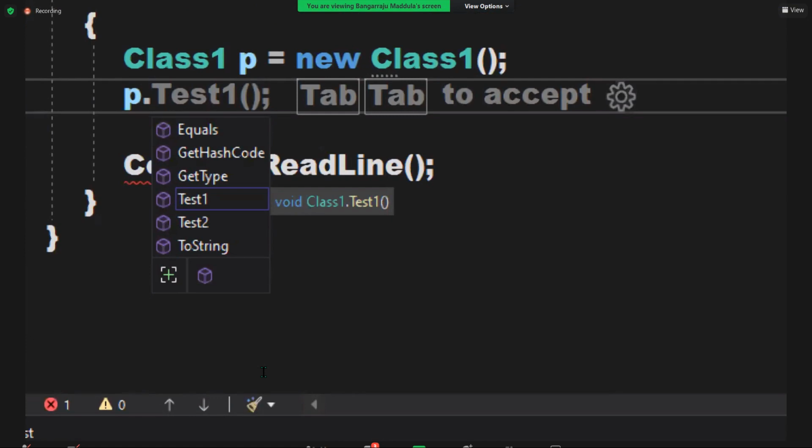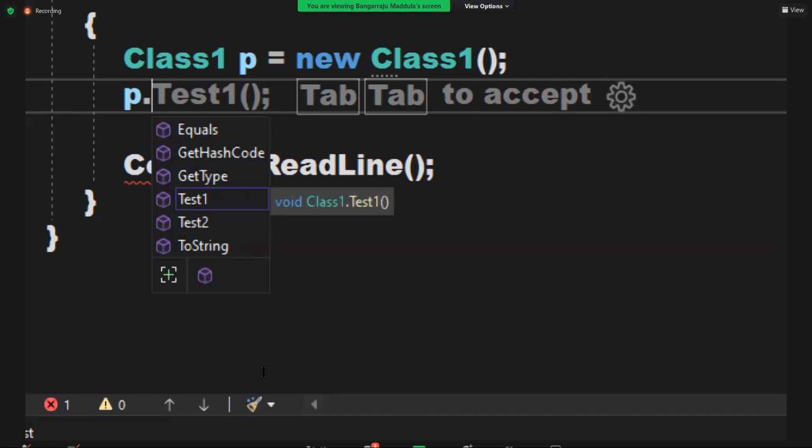You know 2 methods you defined. Another 4 methods came here: Equals, GetHashCode, GetType, ToString. Where did these 4 methods come from? Is there any chance to get them from the child class? No. Did you define them? No. Then the only left out option is from the parent.